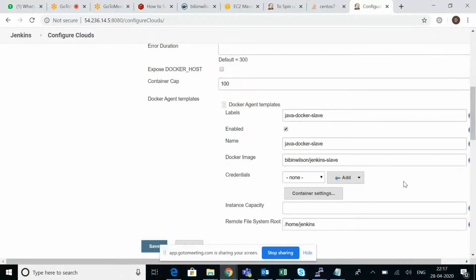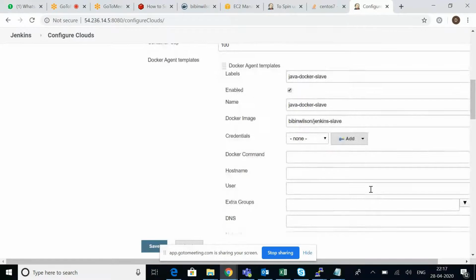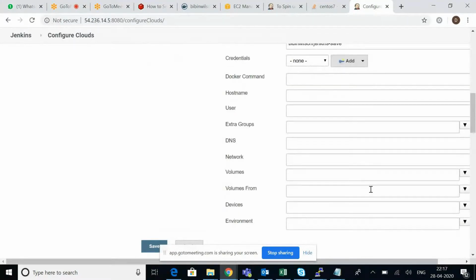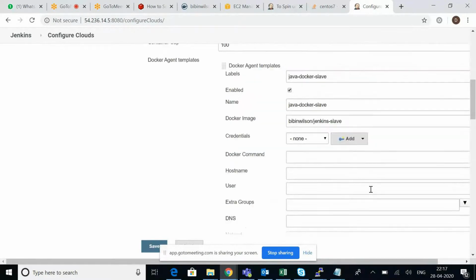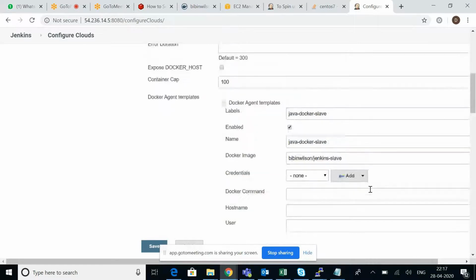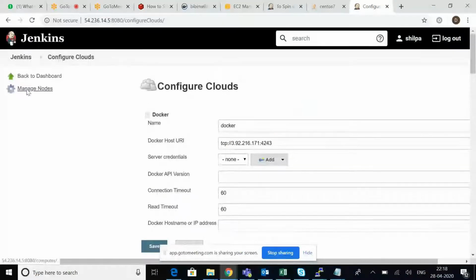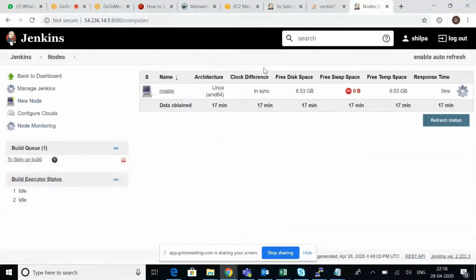So container settings. Just click on container settings. If I go through the complete document, definitely somewhere they will provide exactly how to test whether the container is able to build or not. Can you go back to the notes once? That's what you need. It has clear steps actually. If you follow clearly step by step, definitely somewhere you will get the answer.